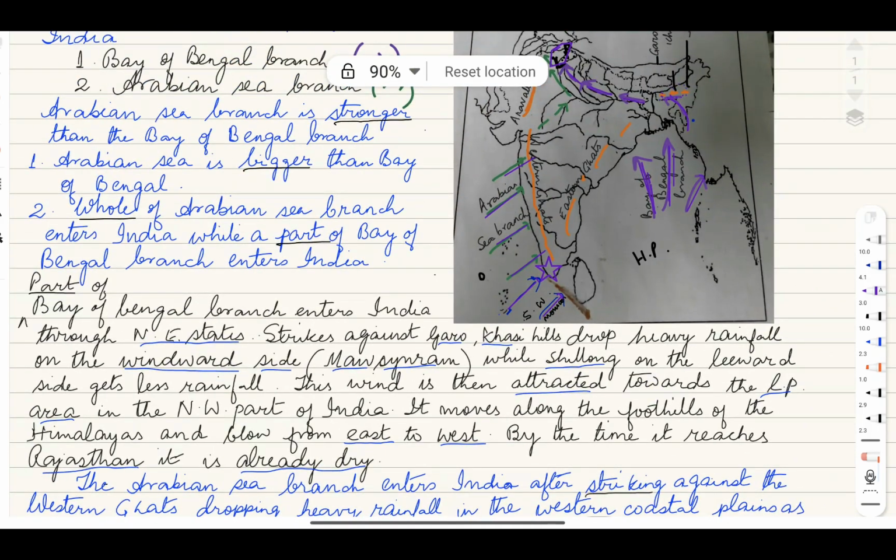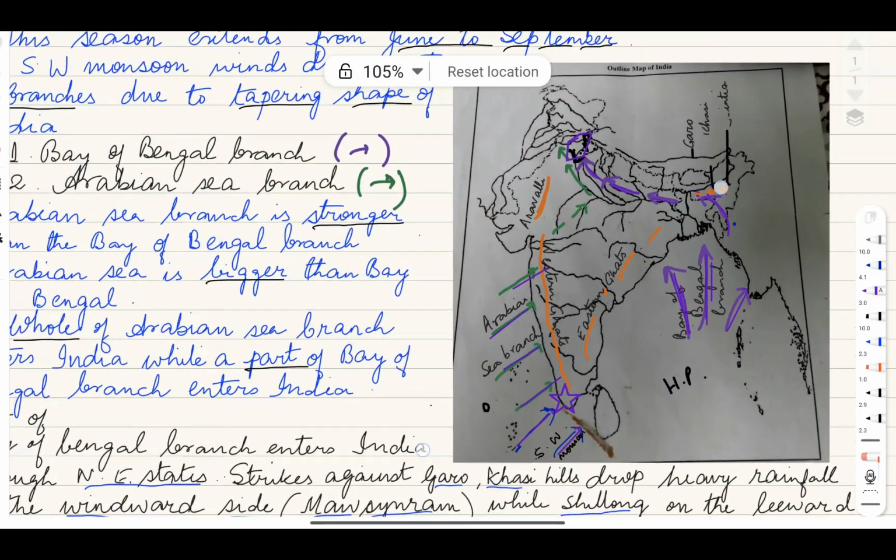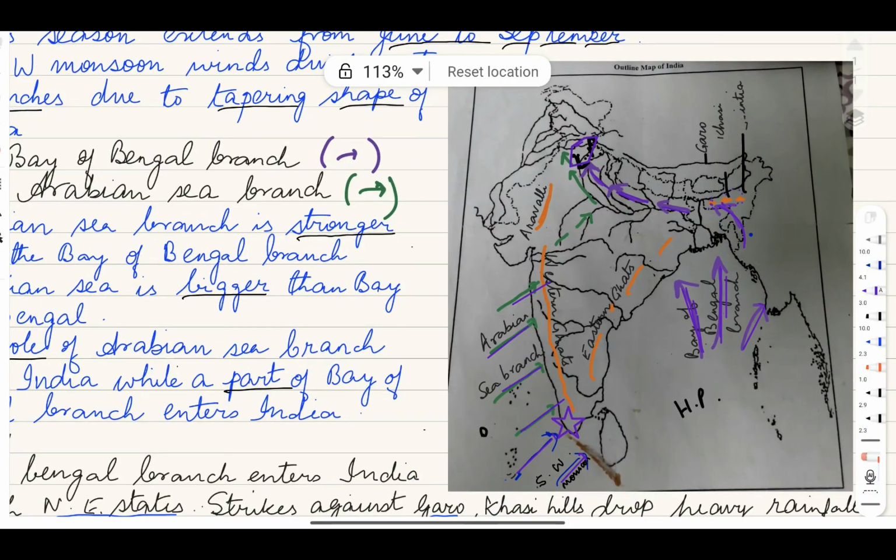So children, let me see here. See, this is our Arabian Sea branch. Arabian Sea branch is entering India after striking against the Western Ghats. Therefore, the windward side will get heavy rainfall.